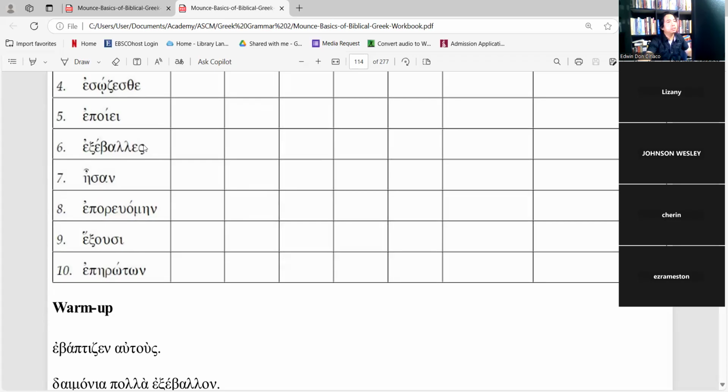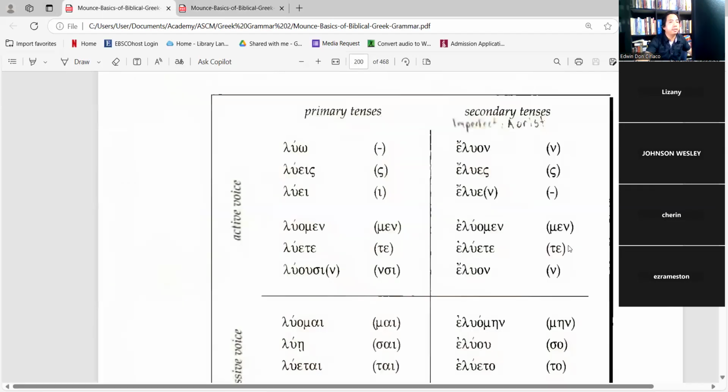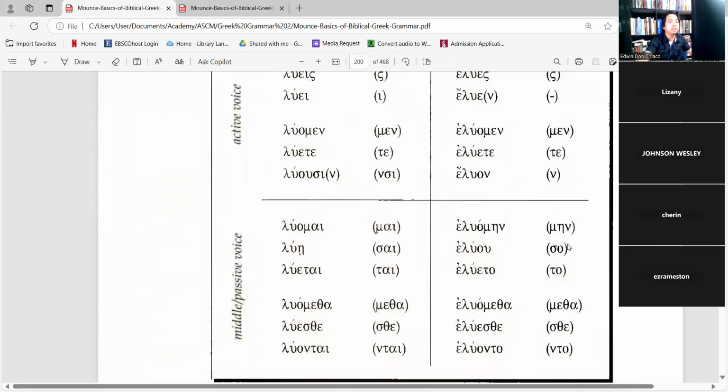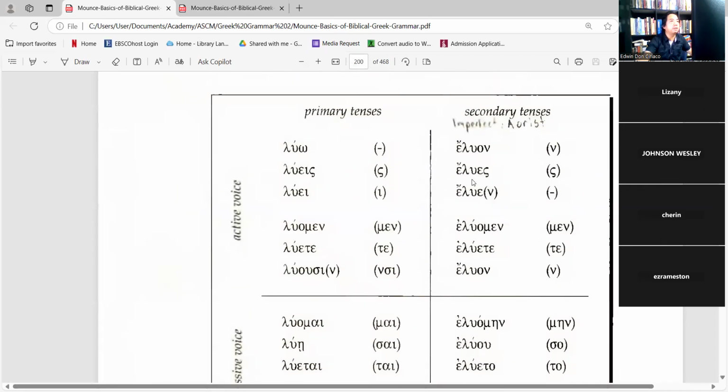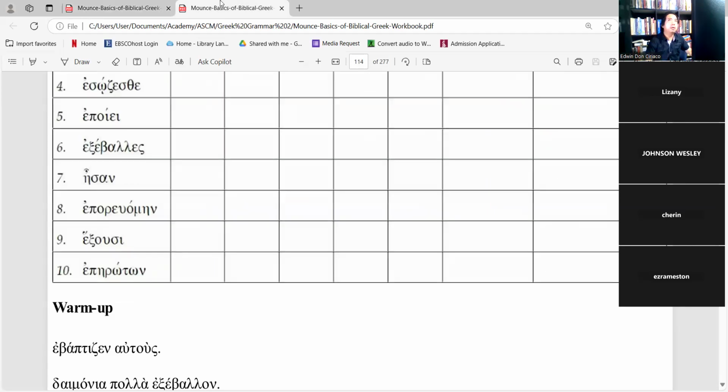And then exebales. So this is from the root word ekballo. Now it becomes exebales. Yes, it is imperfect, and the chart for the imperfect is still second person singular active.